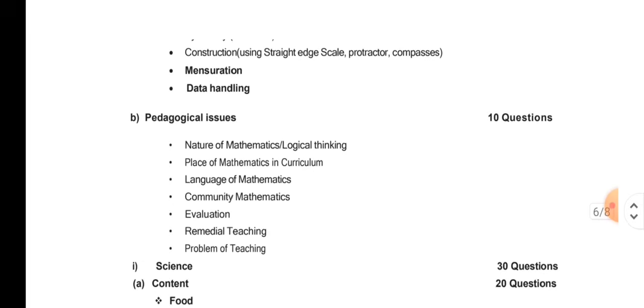Then pedagogical issues. As I always used to say, pedagogy is everywhere.